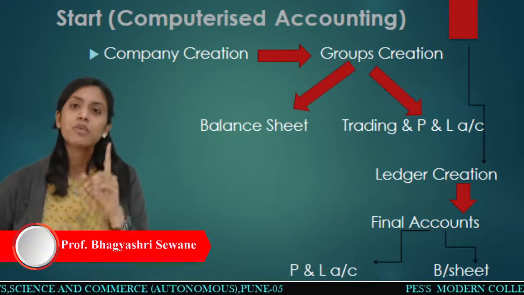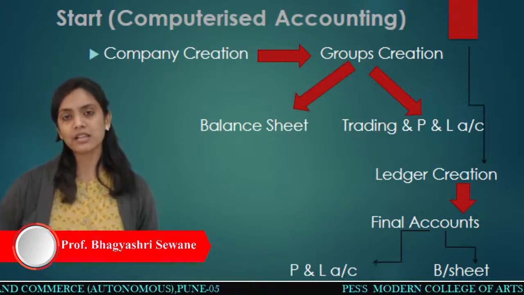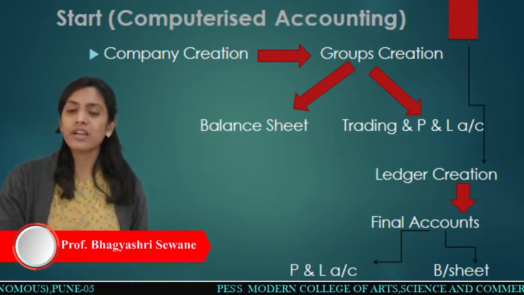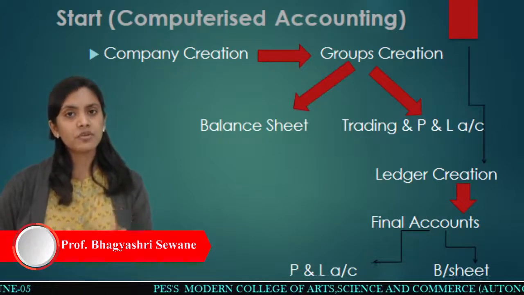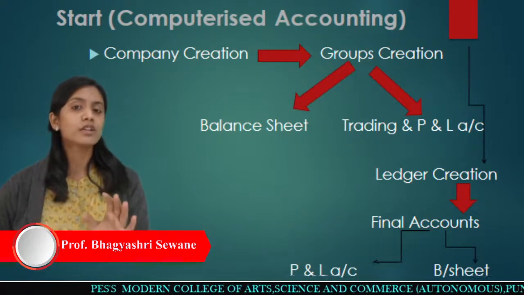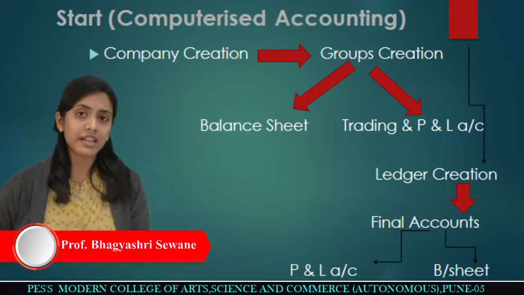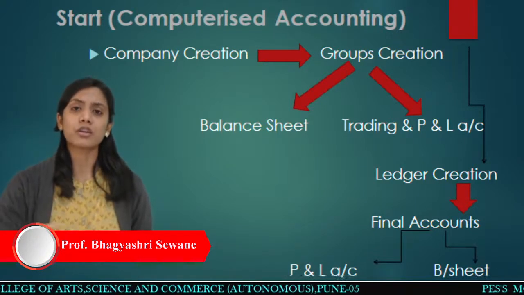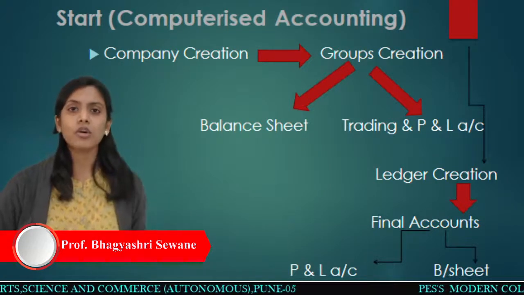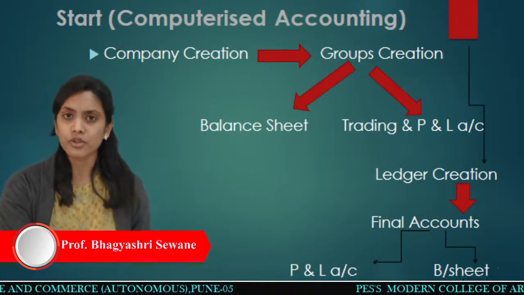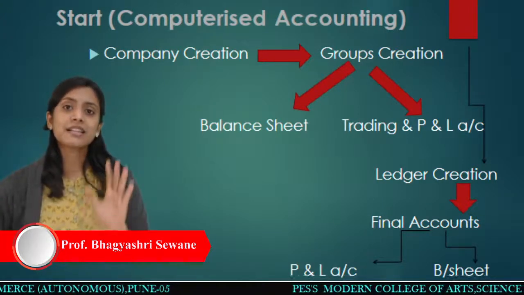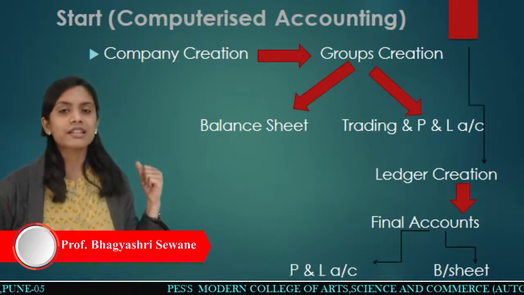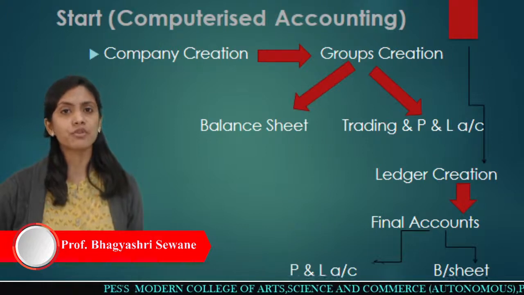So you must be very careful when doing the entries in Tally. Whether you are entering correctly in Tally or not is the most important thing. Because whatever you enter in a transaction, whatever debit and credit, that should be very correct, because that is going to be reflected in the balance sheet and profit and loss account automatically. If your transactions are wrong, automatically your balance sheet and profit and loss account is going to be wrong. So your transactions should be very correct, then only your balance sheet and accounts will be correct. So this is the procedure that we have to follow.